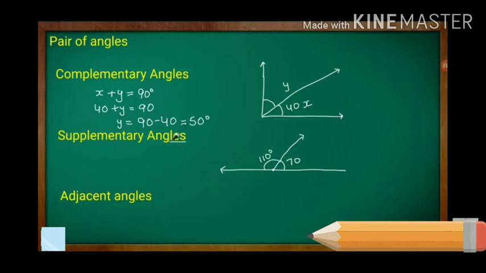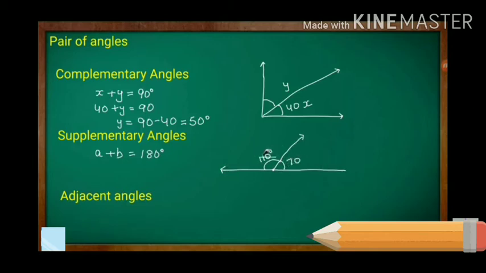And next is supplementary angles. What are supplementary angles? Two angles whose sum is 180 degree are called supplementary angles, and one is called the supplement of the other. For example, let me draw supplementary angles here. See here students, this is a supplementary angle.